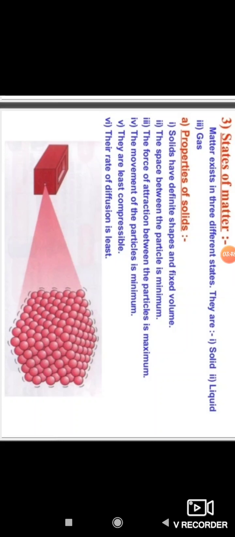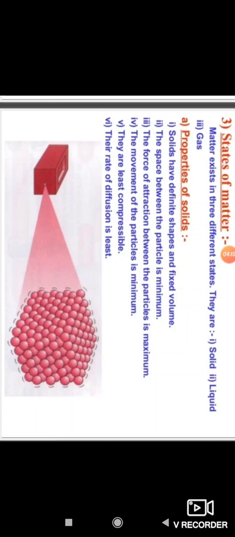These states of matter arise due to the variation in the characteristics of the particles of matter. So let us study the properties of the 3 states of matter in detail.